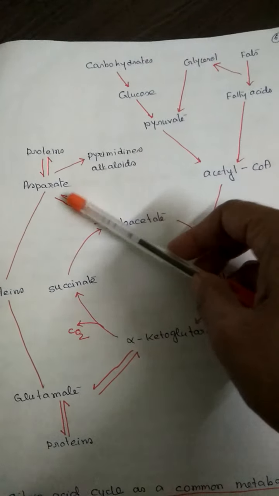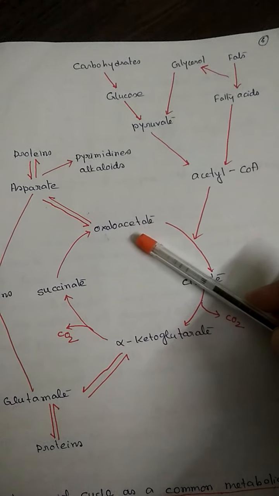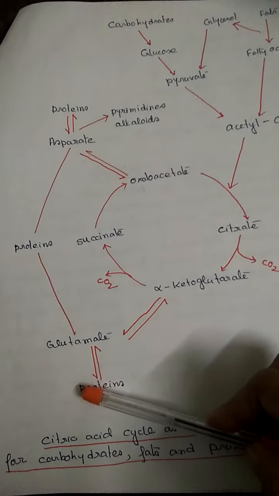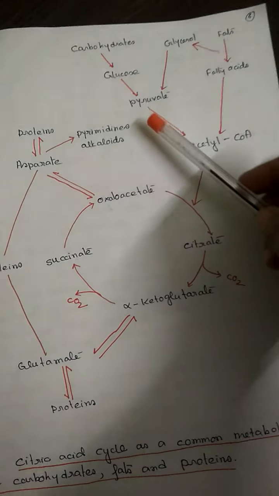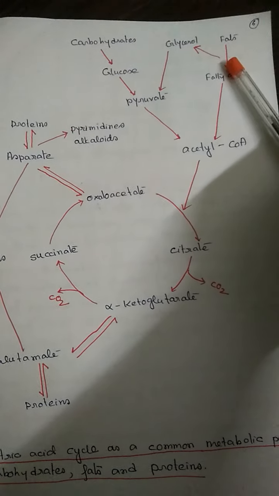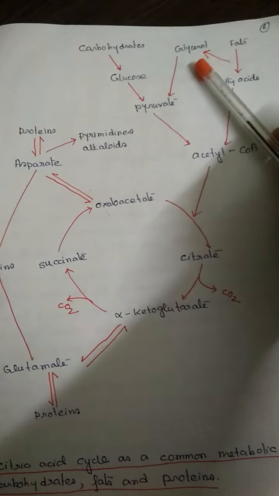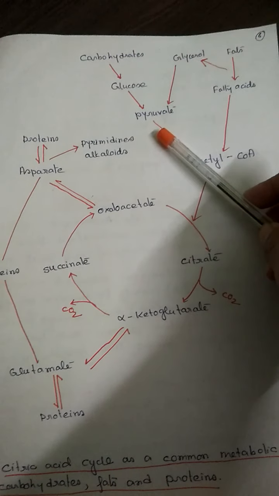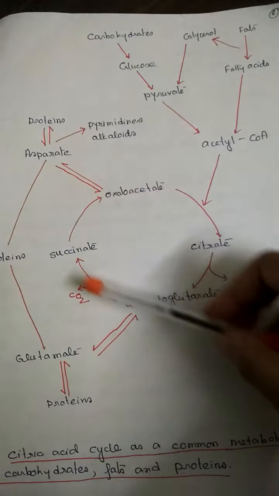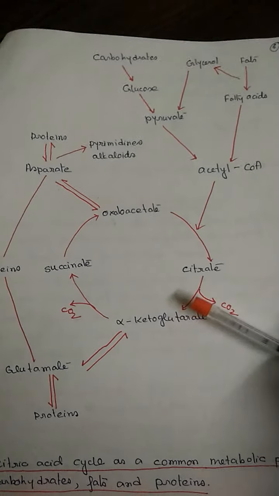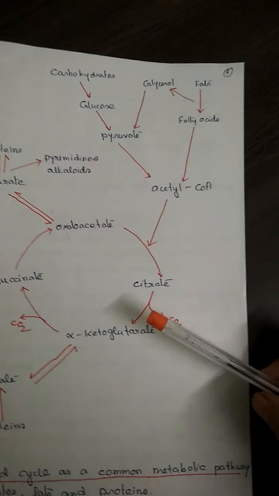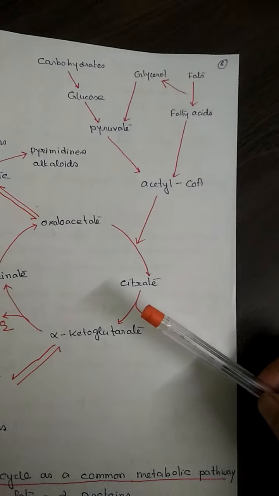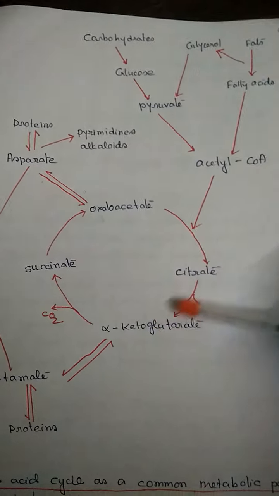Protein, through aspartate, is again related with oxaloacetic acid. This one is protein, this one is carbohydrate, and fats, and glycerol also. Glycerol produces fatty acid and it produces pyruvate. So this way a number of chains are interlinked with one another. So the citric acid cycle is a common metabolic pathway for carbohydrates, fats and proteins. So this cycle is very important.